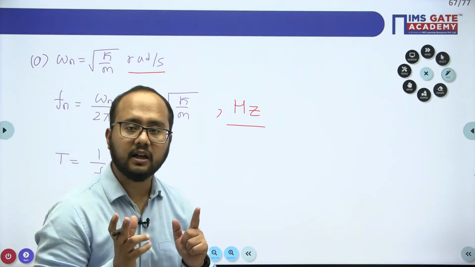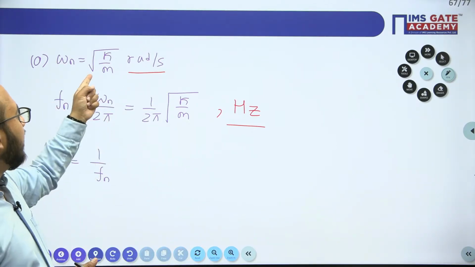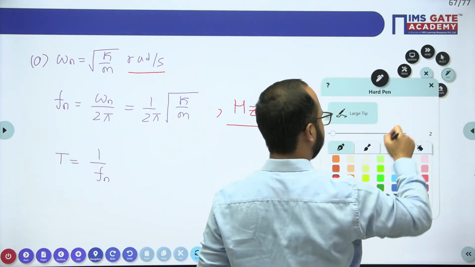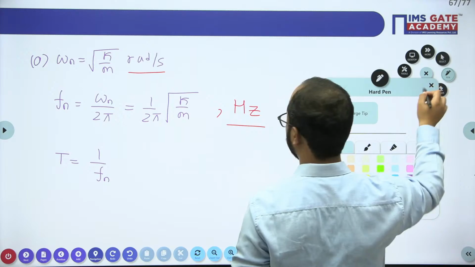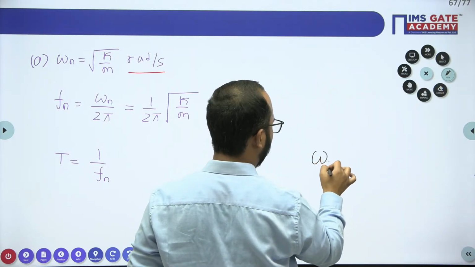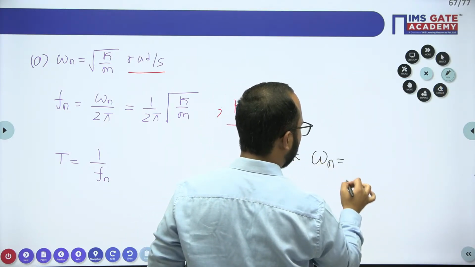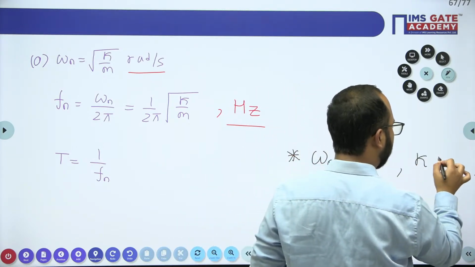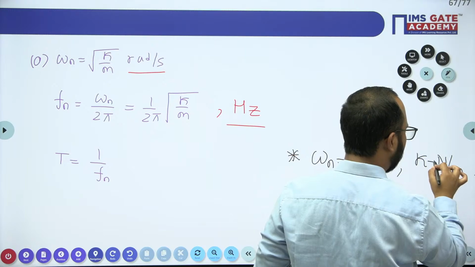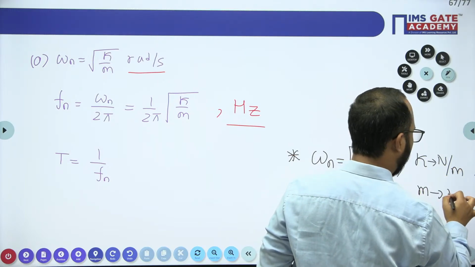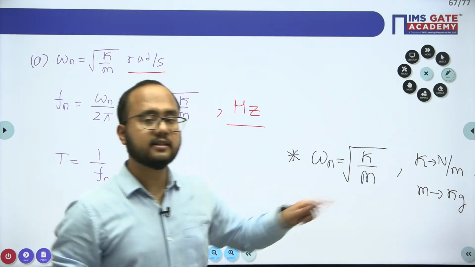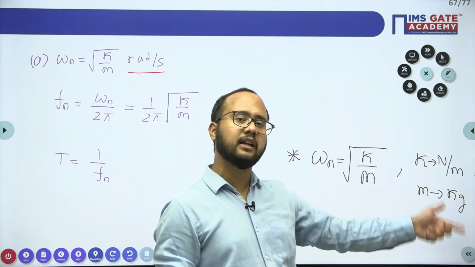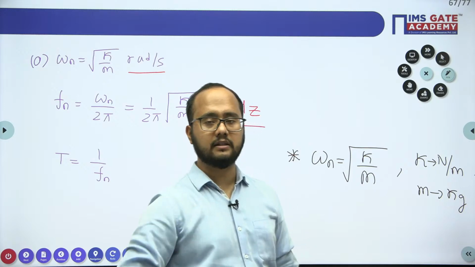And one more very very important point: while using this formula, a lot of students make mistakes. When you apply the formula omega n equals under root k by m, what is the unit of k? K should be in Newton per meter, but in the question they will give it in kilonewton per meter. M should be in kg. In the exam, they will definitely give k in kilonewton per meter, and if you put it directly, you will get the wrong answer.